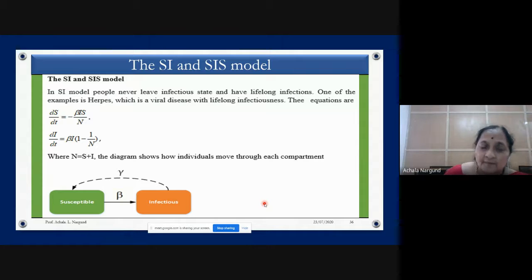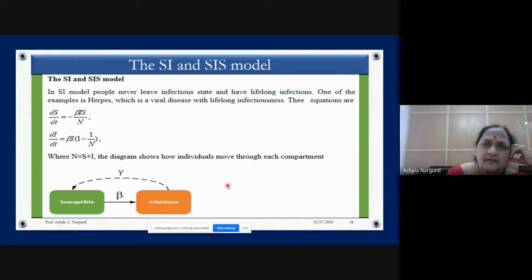So what may happen? Scientists, that is microbiologists or biotechnology people, have to explain to us how many days that virus remains. So whether we need to consider the SIR model or SIRS model with vital parameters, because they should tell us whether the newborn also will get the infection. So many things are there which we have to consider.